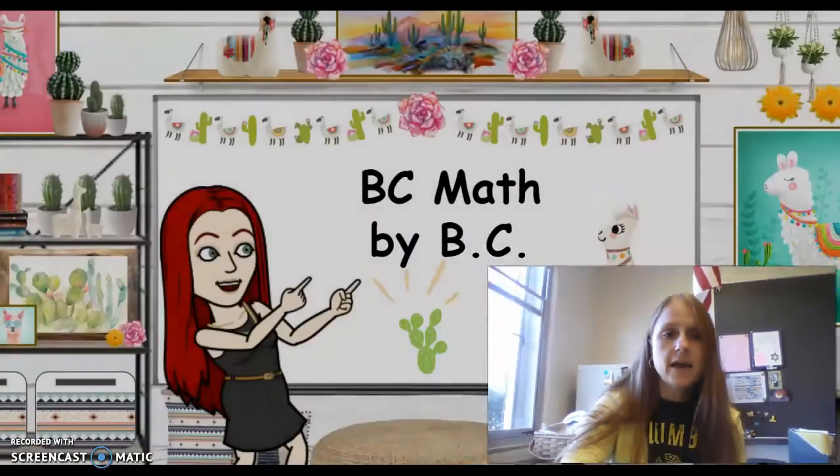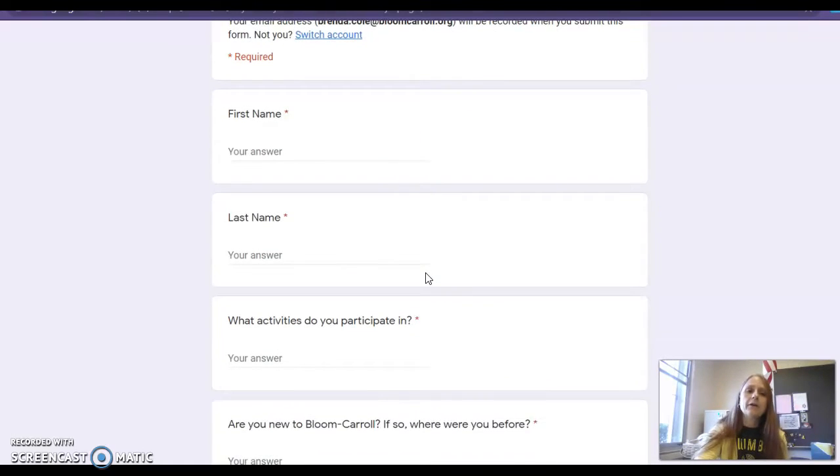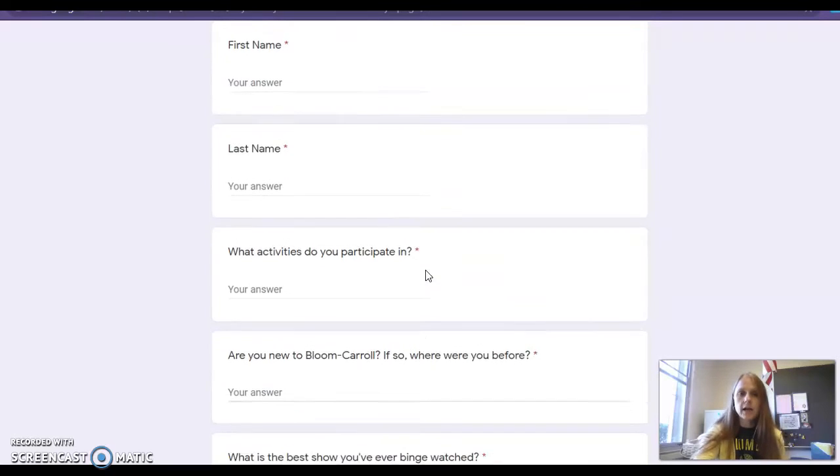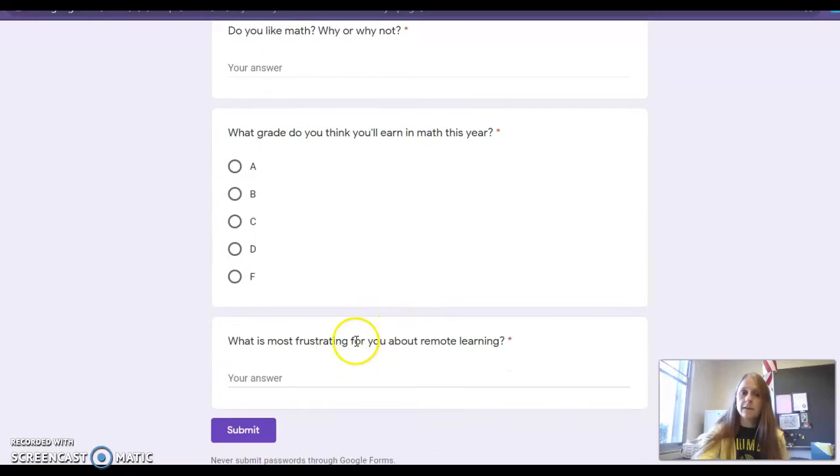There's two things you're going to need to fill out today. If you go into your Google Classroom, you're going to find that there are two Google Forms that you're going to need to fill out. The first one is a student information form. It's just going to ask you some basic questions about yourself, about how you feel about math, how you feel about online learning. So it'll be one Google Form that you need to read and fill out.